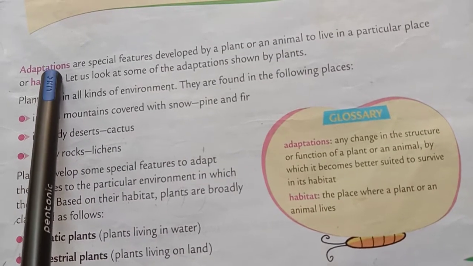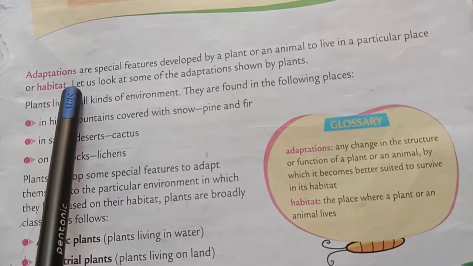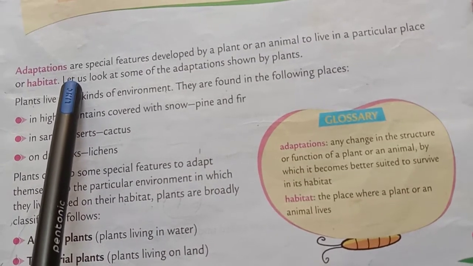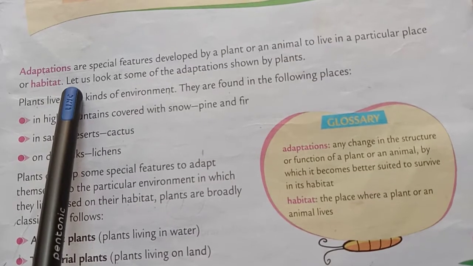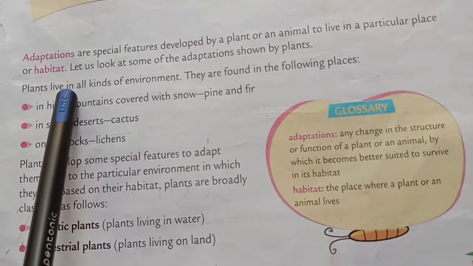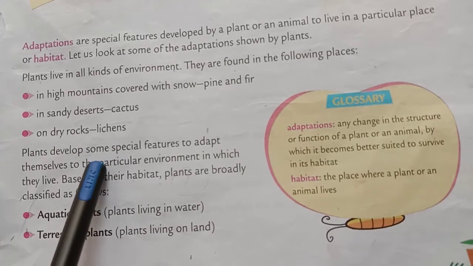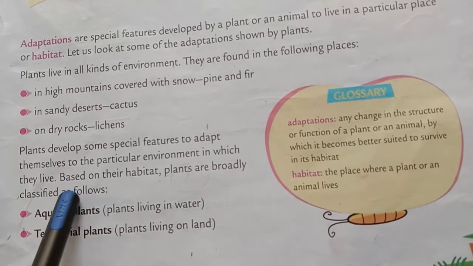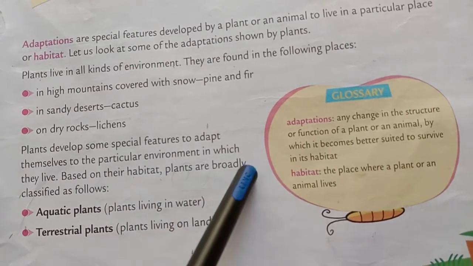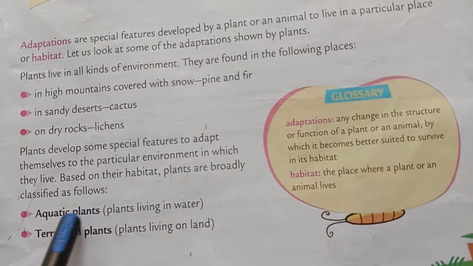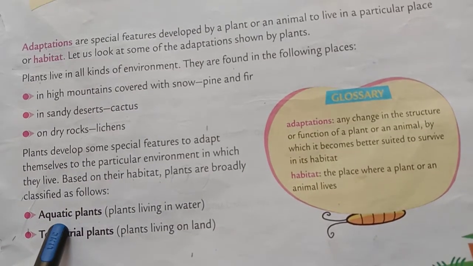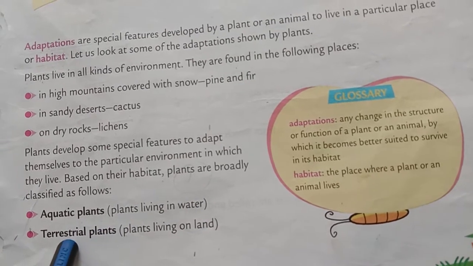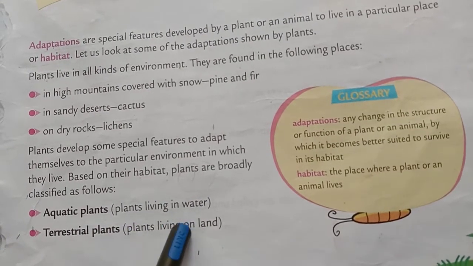Now, adaptation means any change in the structure or function of a plant or an animal by which it becomes better suited to survive in its habitat. Now, plants develop some special features to adapt themselves to the particular environment in which they live. Based on their habitat, plants are broadly classified as follows. Number 1 is aquatic plants, plants living in water. Number 2 is terrestrial plants, plants living on land.